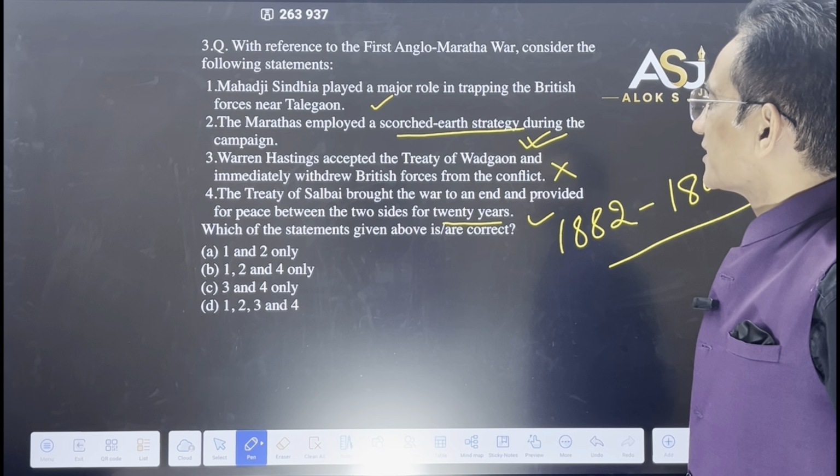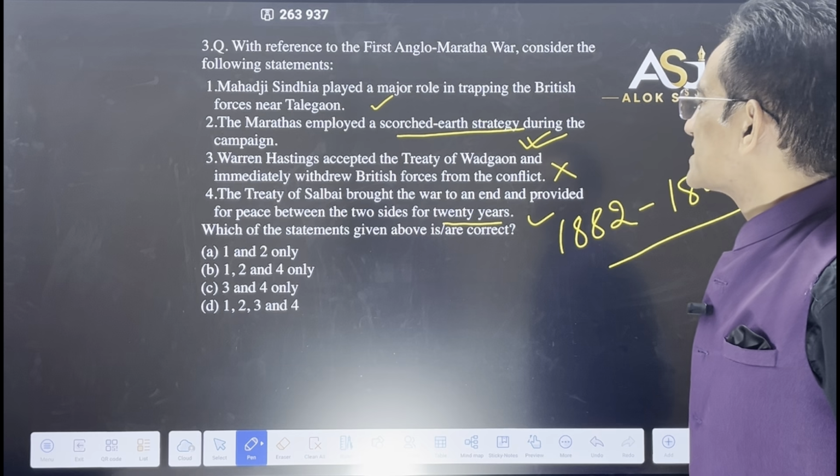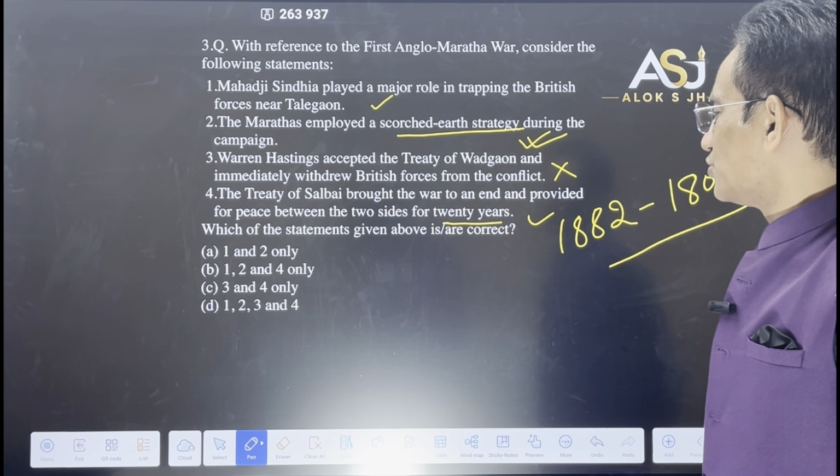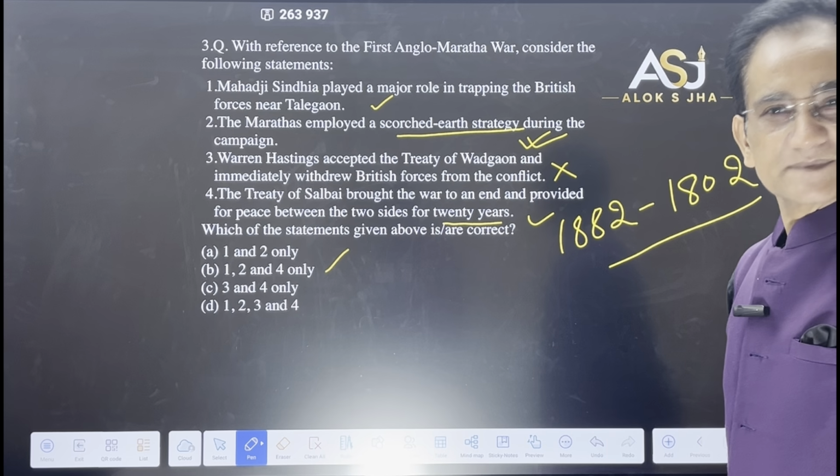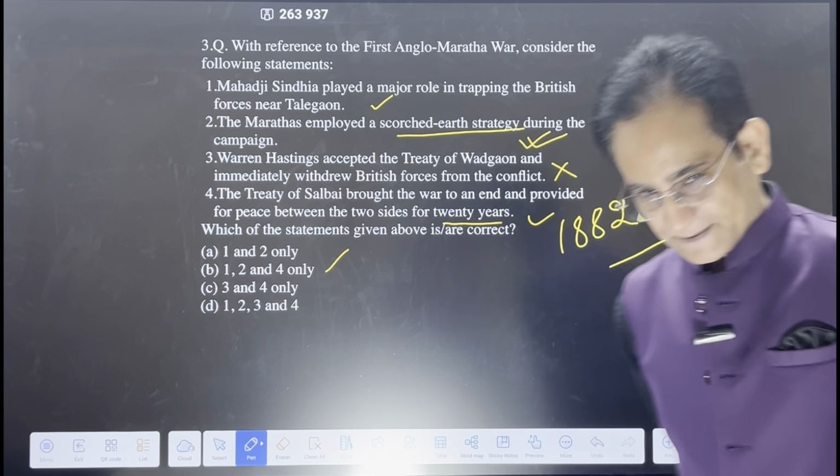So what would be the answer? 1 is correct, 2 is correct, 4 is correct. 1, 2 and 4, so B would be the answer. Correct. I hope you are getting it.